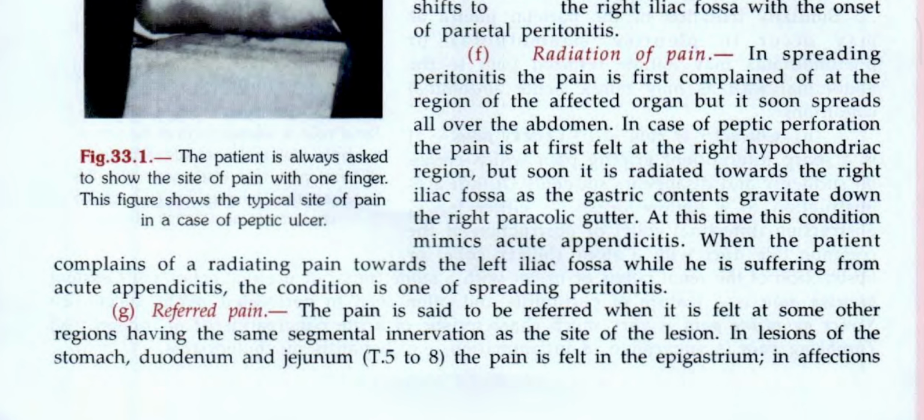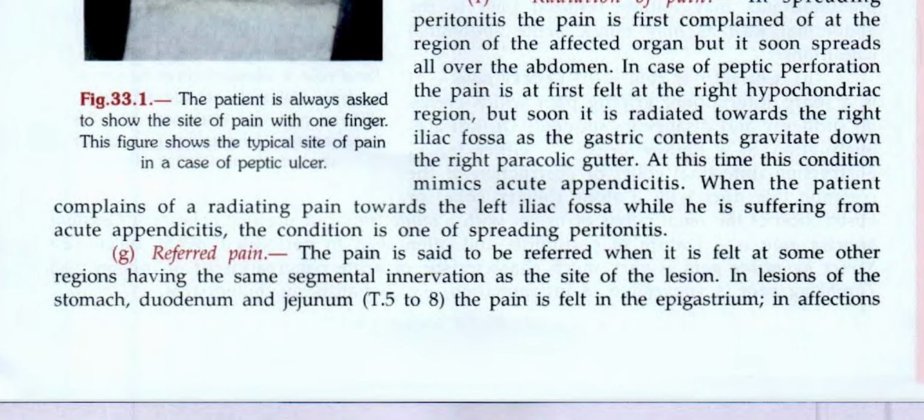When the patient complains of a radiating pain towards the left iliac fossa while he is suffering from acute appendicitis, the condition is one of spreading peritonitis. Referred pain: the pain is said to be referred when it is felt at some other region having the same segmental innervation as the site of the lesion.